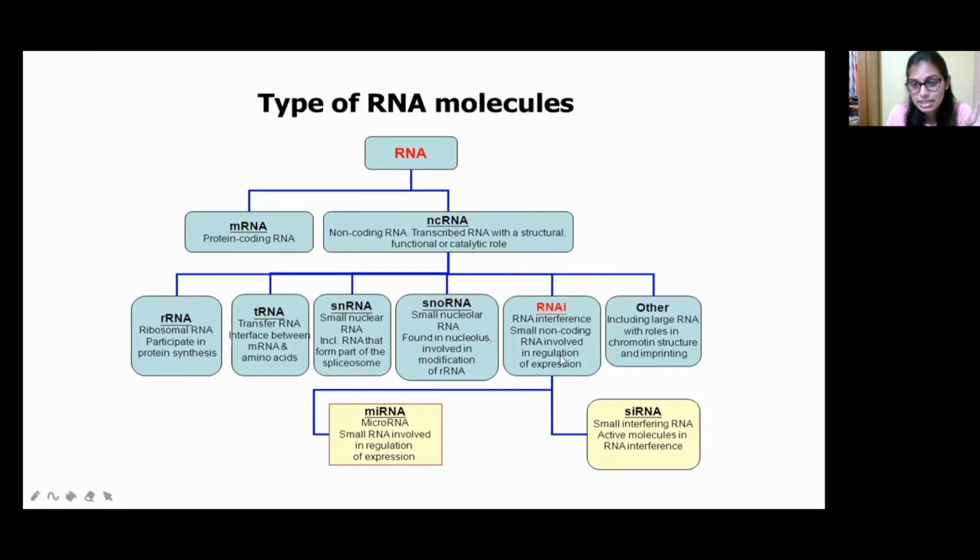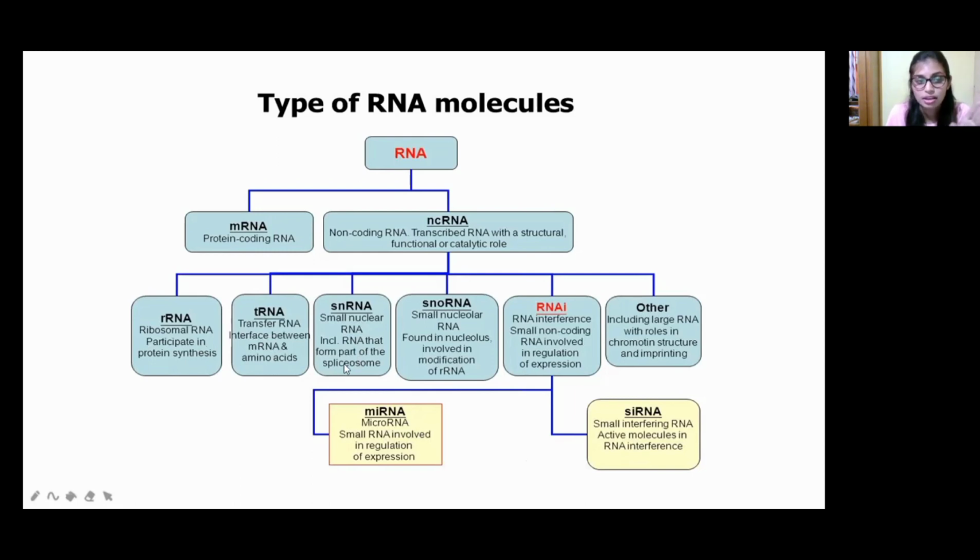Again, RNA interference is differentiated into two types, miRNA and siRNA, that is microRNA, a small RNA involved in the regulation of expression, and small interfering RNA, which is the active molecule in RNA interference. Okay, so now come to the function of rRNA. It helps in protein synthesis. tRNA helps as the interface between the mRNA and the amino acids, and snRNA helps to form the spliceosome.